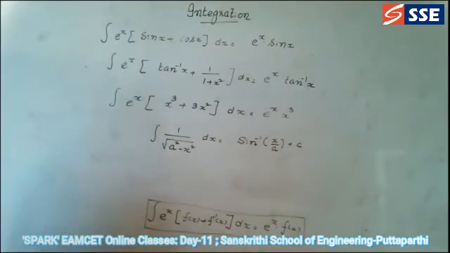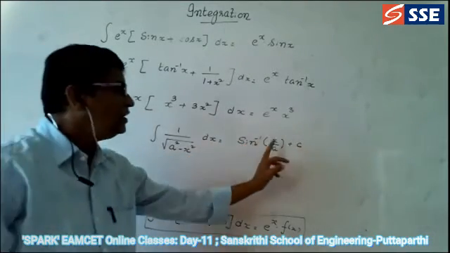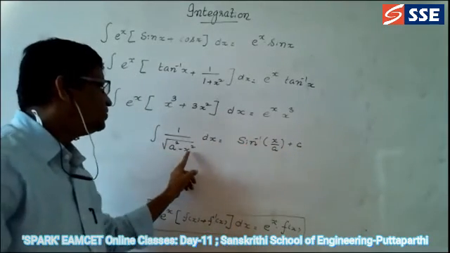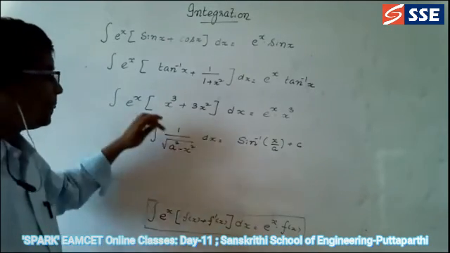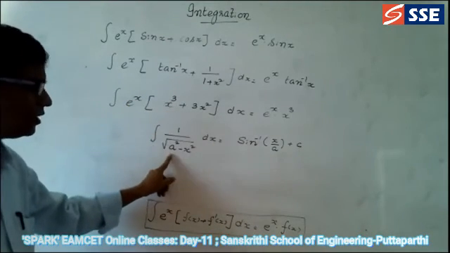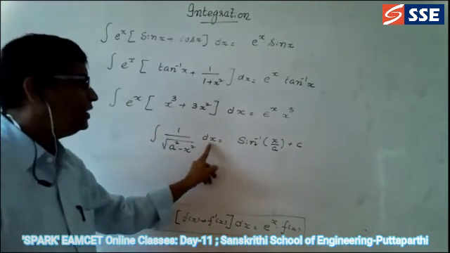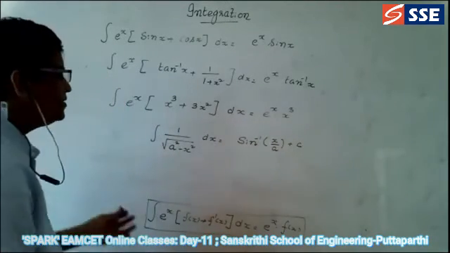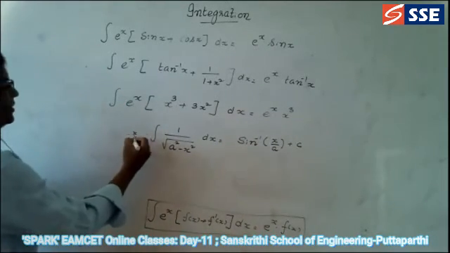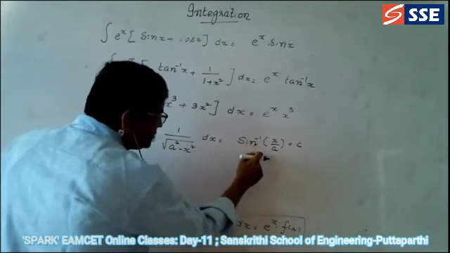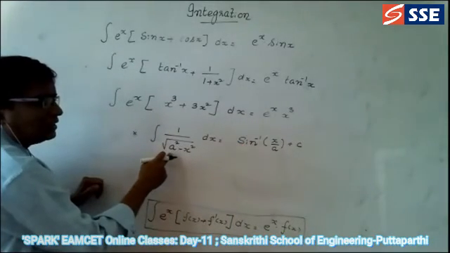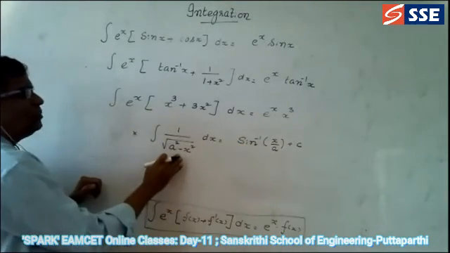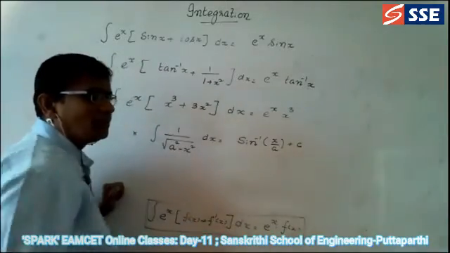Write down this formula. Why? Because the differentiation of sine inverse x by a is 1 by root of a square minus x square. Integration of 1 by root of a square minus x square into dx is equal to sine inverse x by a plus c. Because differentiation of this term becomes this, that's why integration of this becomes this answer.